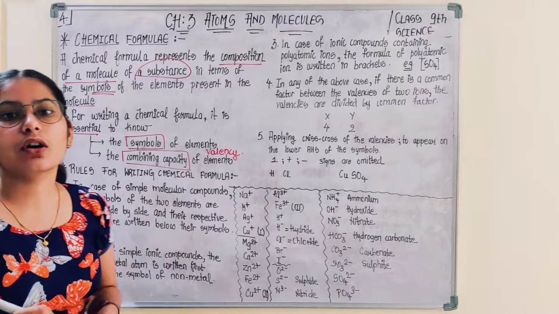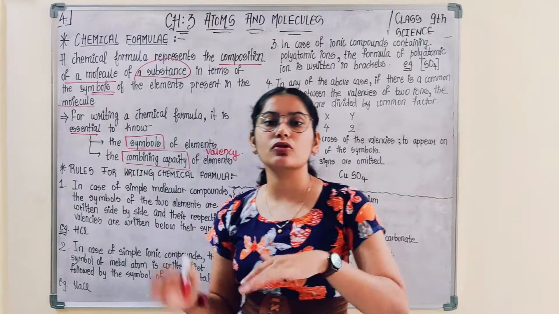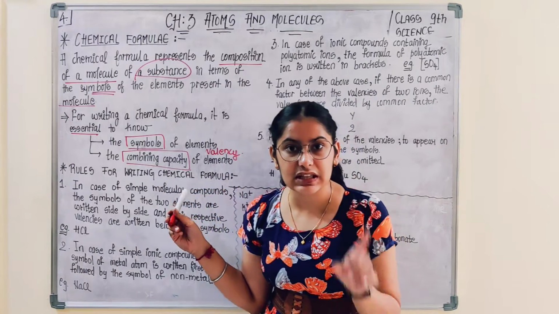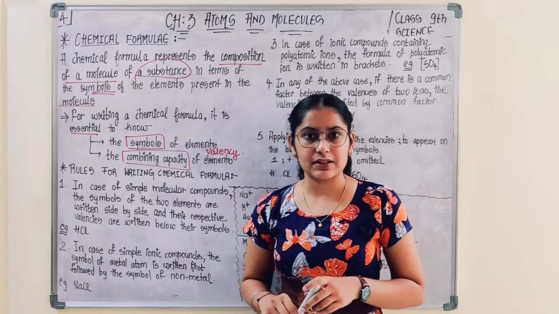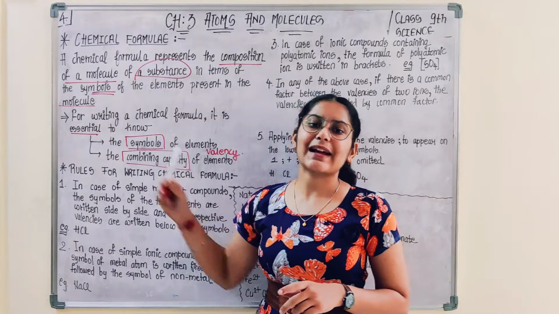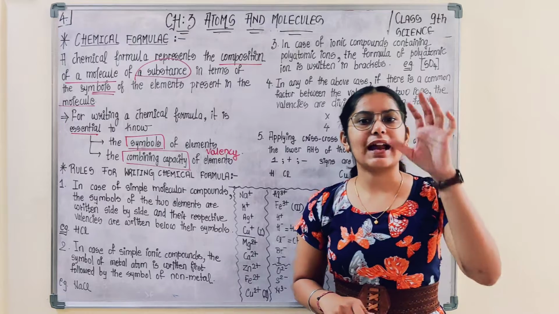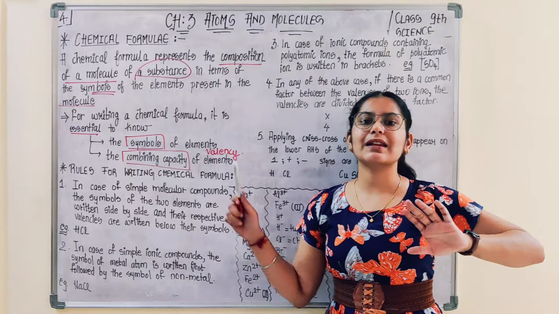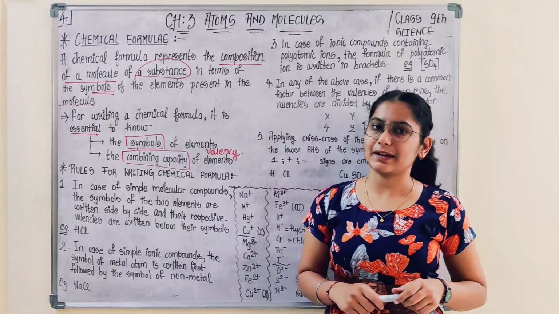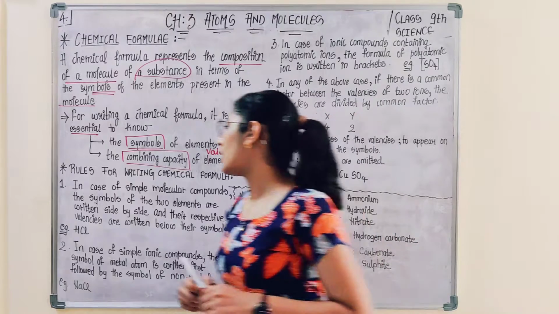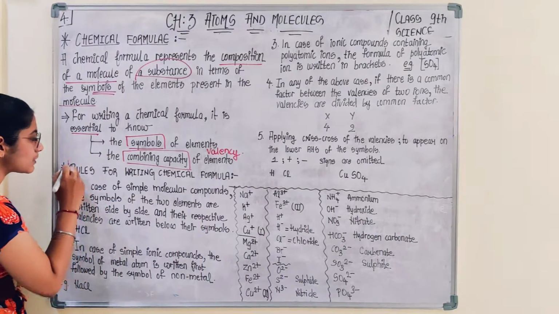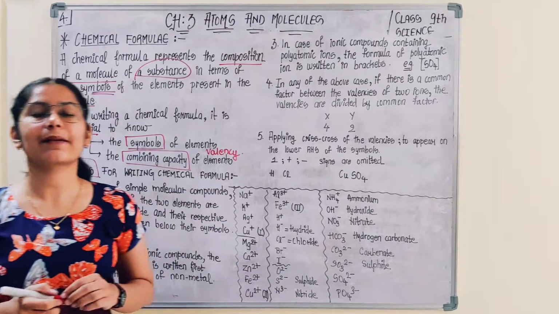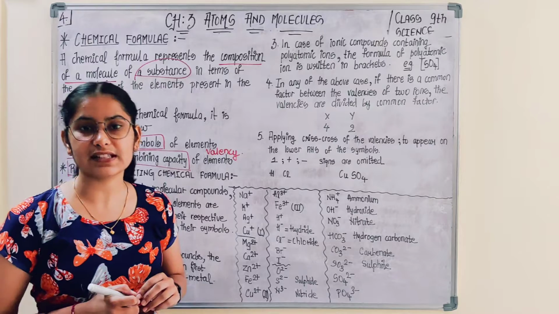You should be able to know, or memorize, the valency of some of the elements given in the textbook and the symbols of the elements. Using these two, you can write the chemical formula. How? There are some rules and steps to follow while writing a chemical formula using the valency and the symbol of the element. So let us talk about the steps you should follow while writing the chemical formula of a particular molecule of a substance.